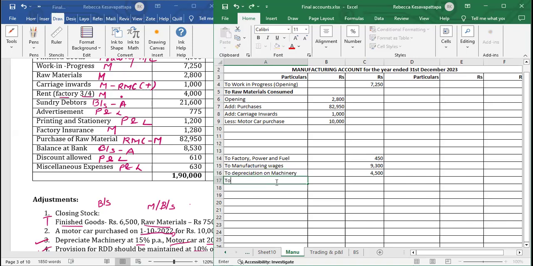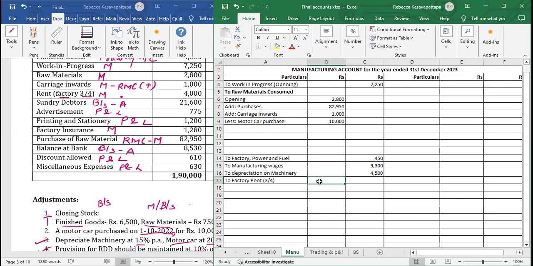To factory rent. It is saying 3 by 4. Rest 1 by 4 will go to office. 3 by 4, so 4,000 into 3 by 4.